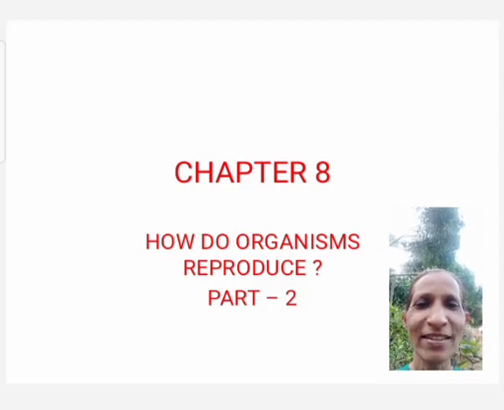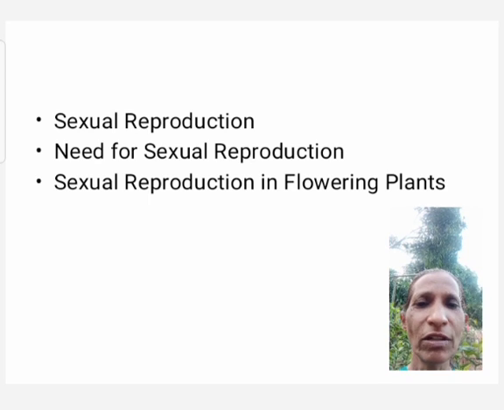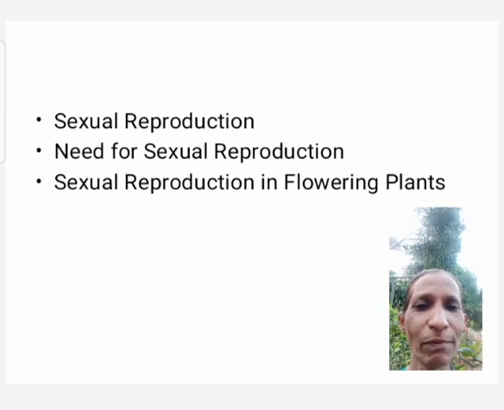Hello students, this is the second part of chapter 8, How do organisms reproduce? In this class, you are going to learn what is sexual reproduction, what is the need for sexual reproduction and sexual reproduction in flowering plants. Let us continue.